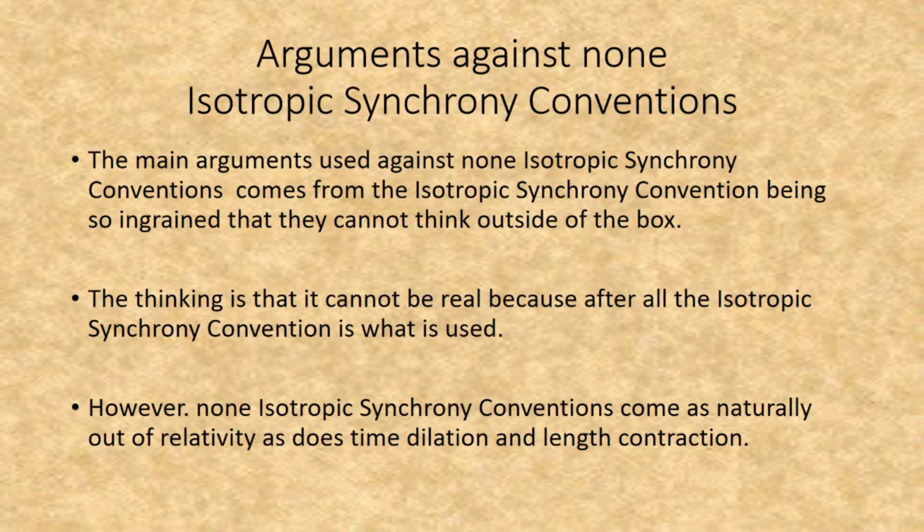The main argument used against non-isotropic synchrony conventions comes from the isotropic synchrony convention being so ingrained that they cannot think outside the box. The thinking is that it cannot be real because, after all, the isotropic synchrony convention is what is used. However, non-isotropic synchrony conventions come as naturally out of relativity as time dilation and length contraction.